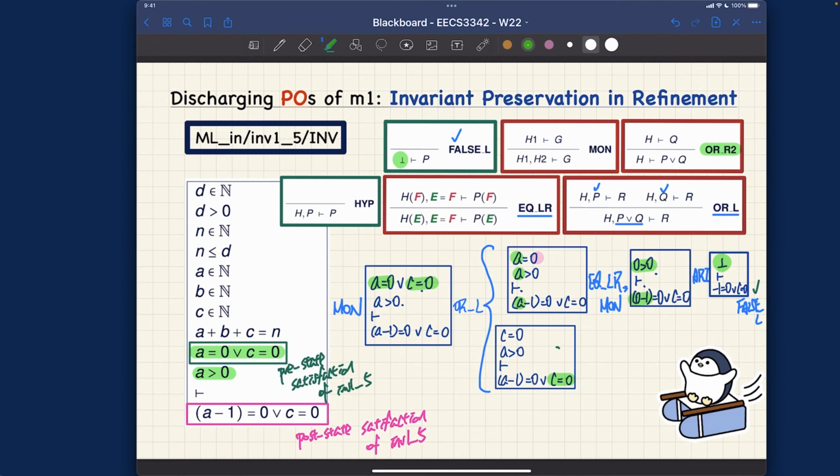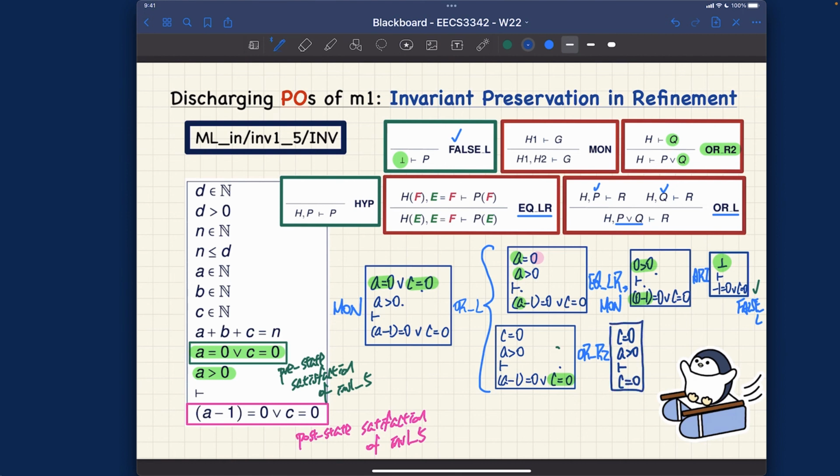In that case, we can only choose to prove the right disjunct. So by OR R2, that one will allow us to put C equals 0, A larger than 0, and then only keep this one, C equals 0.